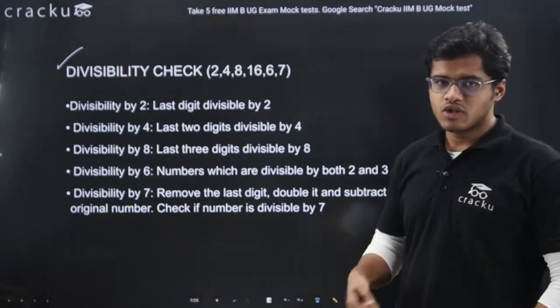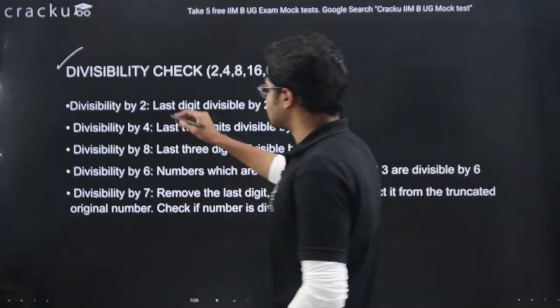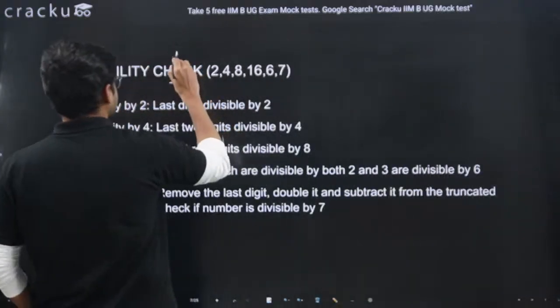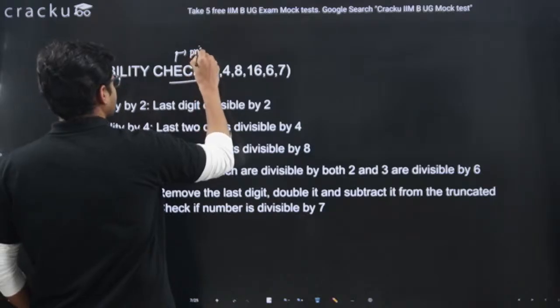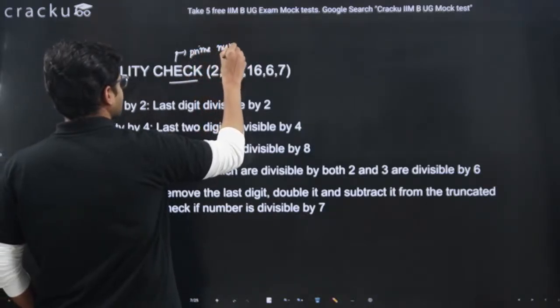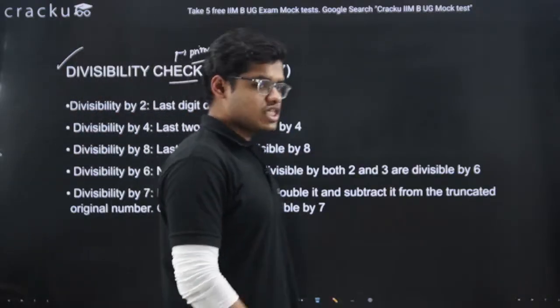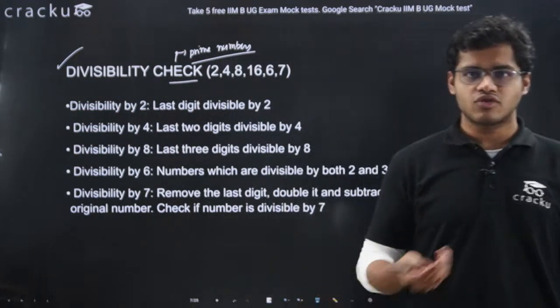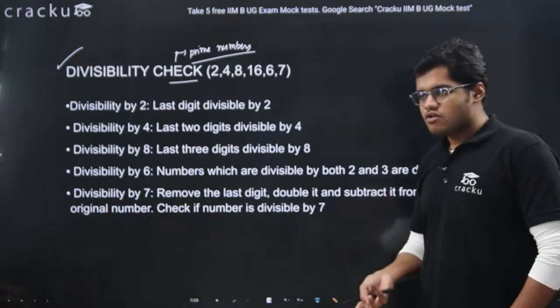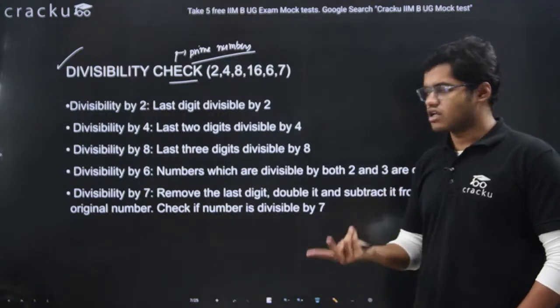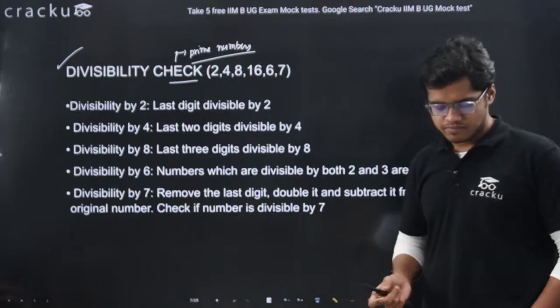Usually we do this divisibility check for prime numbers, since we need to find the prime factors of a number, so we need to know which prime number divides another number under what condition.